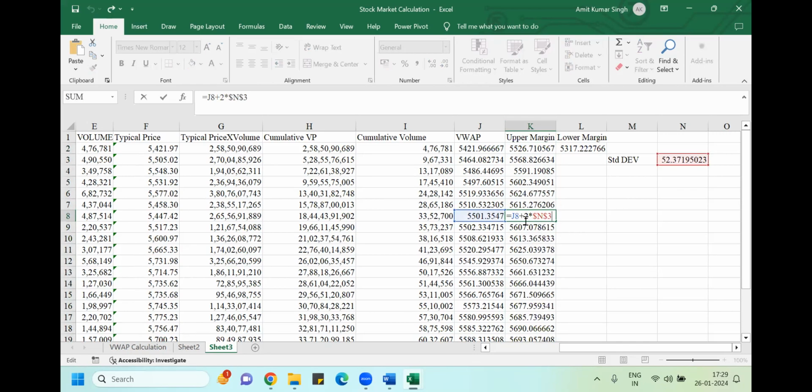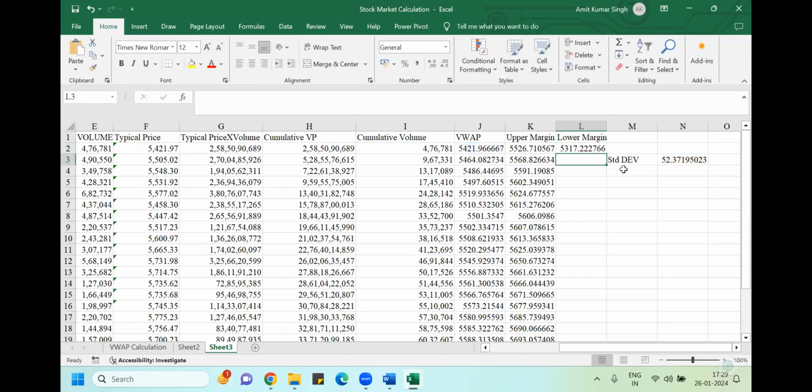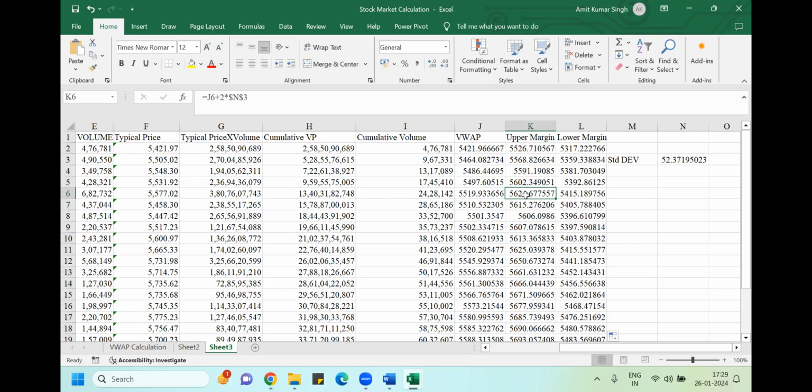Let me just check. Same thing, lower margin. When you're doing this, just fix this cell. I hope you know fixing the cell, basic Excel. You got the upper margin, lower margin.